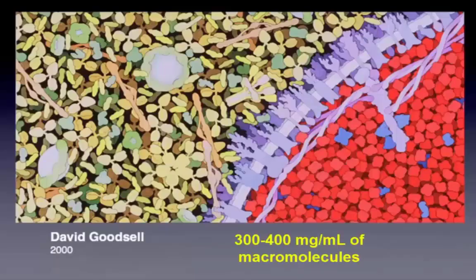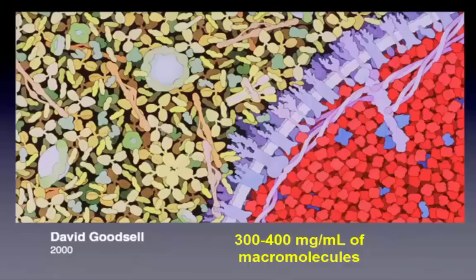The amount of material inside the cell, if you calculate, is about 300 to 400 milligrams per milliliter. Can you guess how dense that is? Okay, let's take one quiz. Let's assume that the molecular weight of this macromolecule is 10,000, and the amount of that material is 300 milligrams per ml.